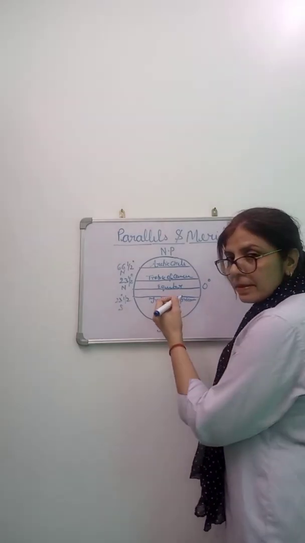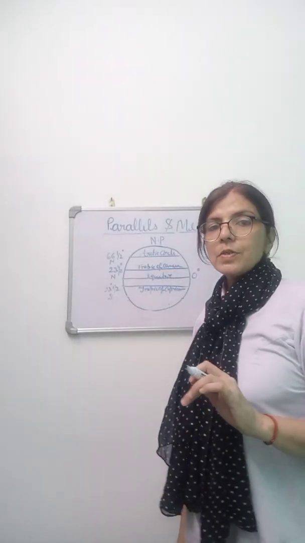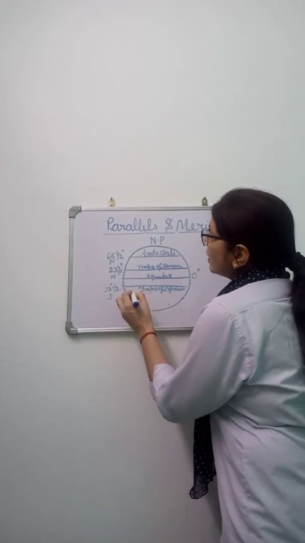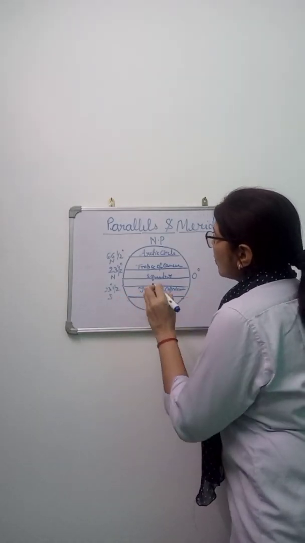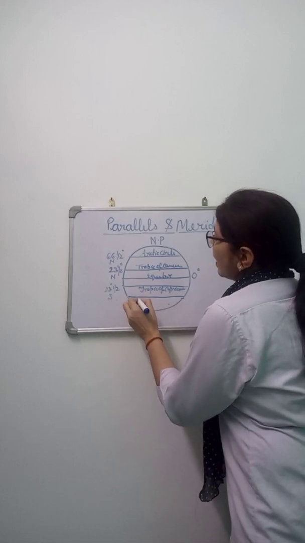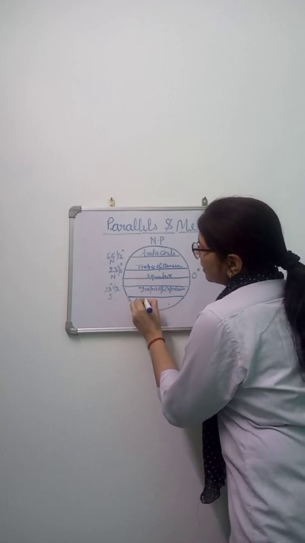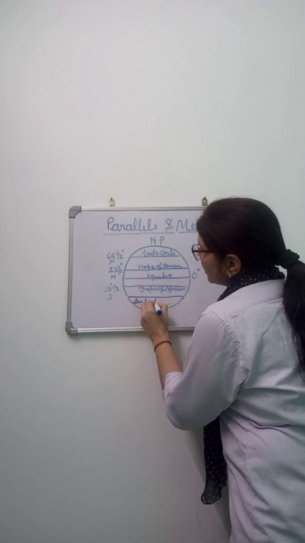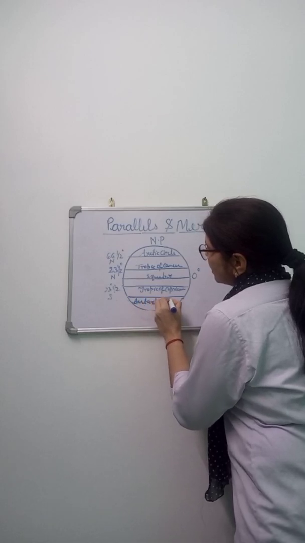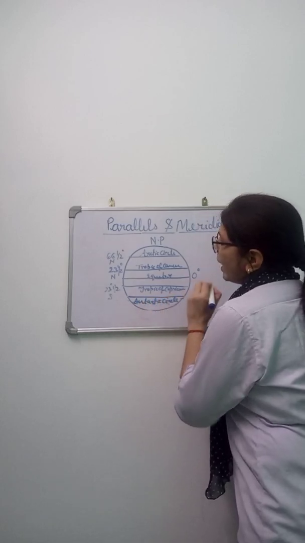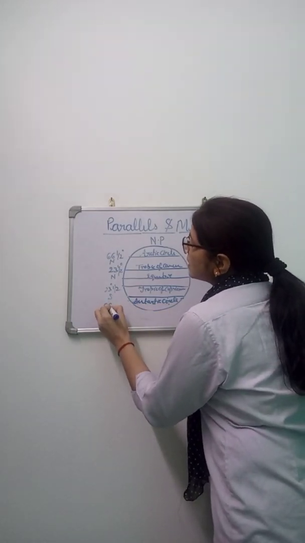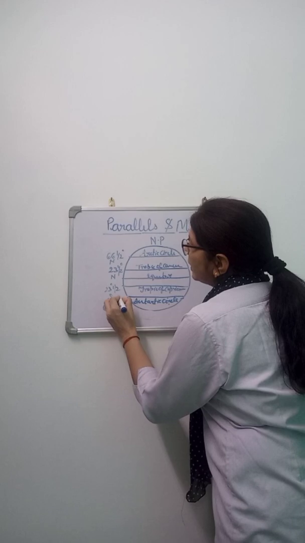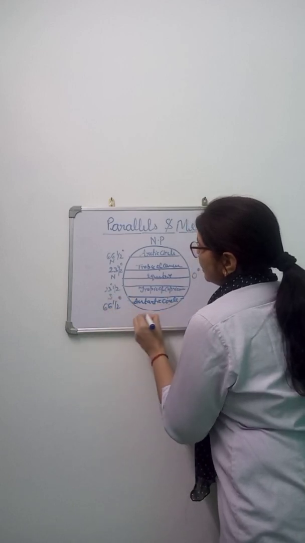And okay students, now there is another imaginary line and this is called the Antarctic Circle, and we mark over there 66.5 degree south.